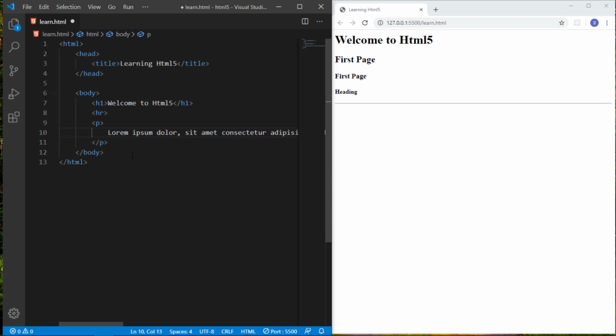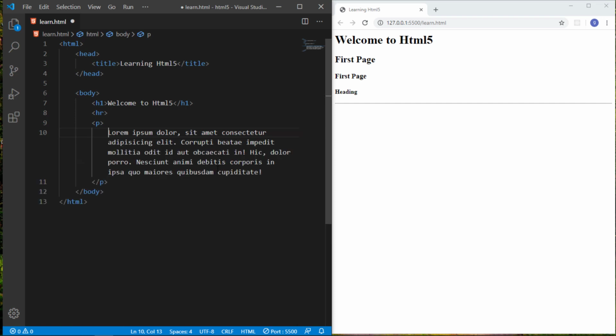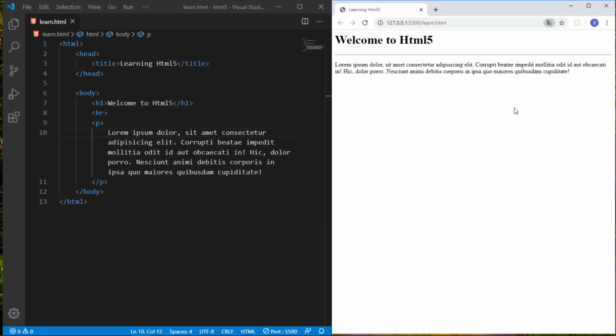And to format this paragraph, you can just press Alt Z, but your cursor must be on the line you want to format. You want to write it like a paragraph, and just save it. So this paragraph is now shown in the browser.